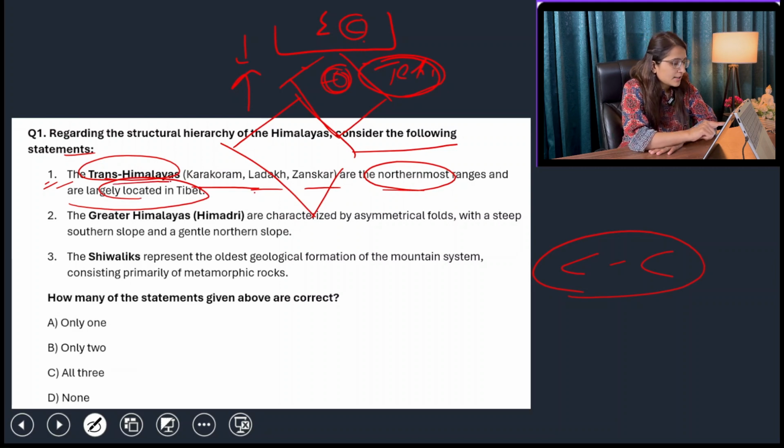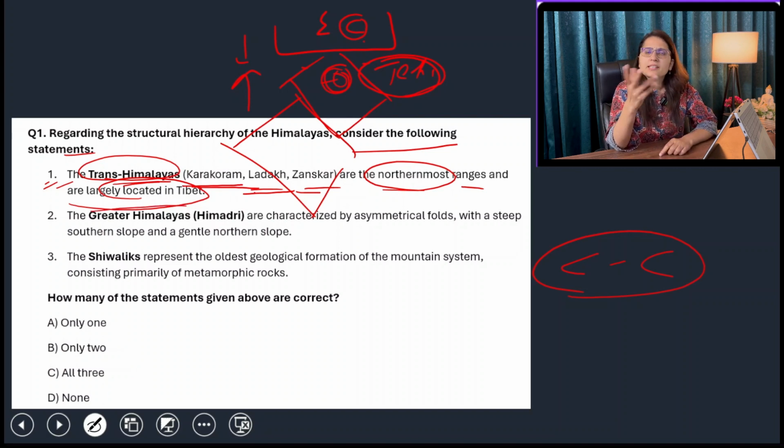They are basically present in Tibet, yes, but they are also present in India as well. If it was written that they are completely located in Tibet, then the statement would have been wrong. But they are largely present in Tibet, so the statement is right. Karakoram, Ladakh, Zaskar ranges are the northernmost ranges which are largely located in Tibet.